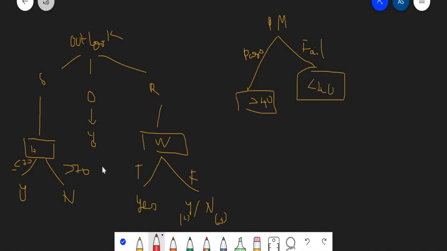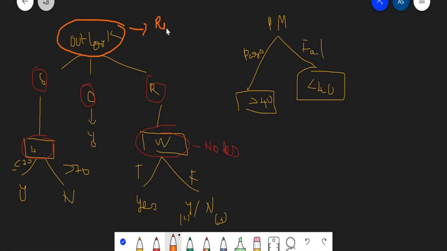And here these values such as sunny, humidity, overcast, rainy, windy and so on are called the nodes, whereas the primary node, that is the outlook, is called the root, or the root node.